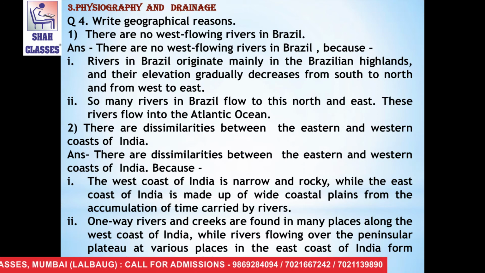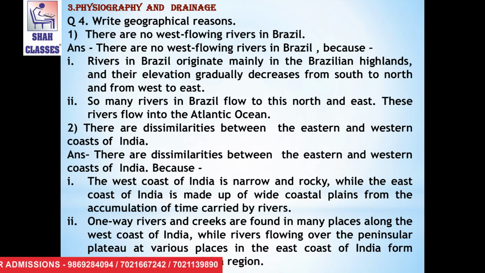The second point is, so many rivers in Brazil flow to the north and east. These rivers flow into the Atlantic Ocean.